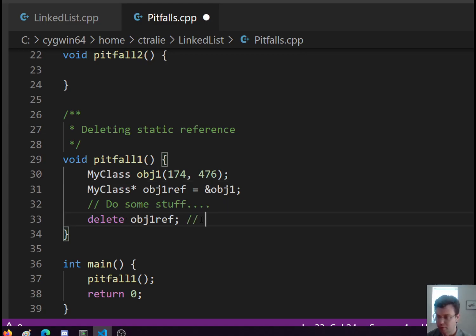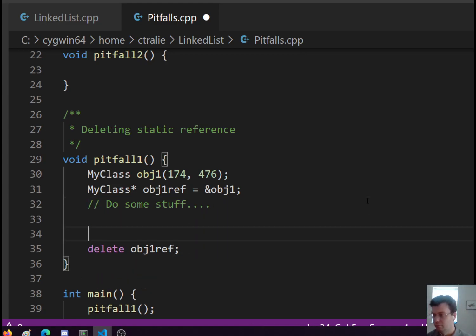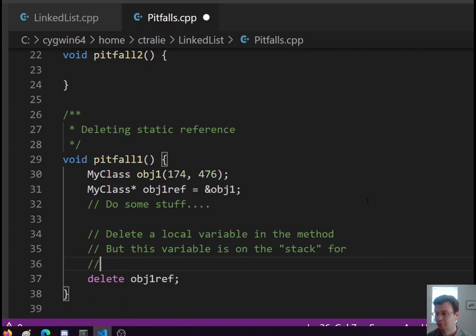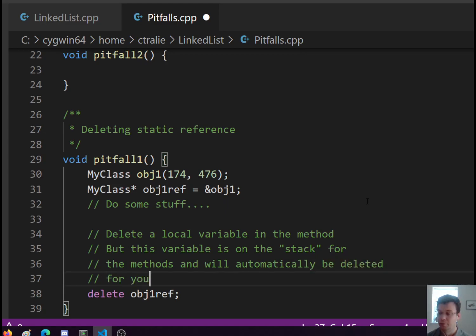We're trying to delete a local variable in the method, but this variable is on the stack for the method and will automatically be deleted for you.